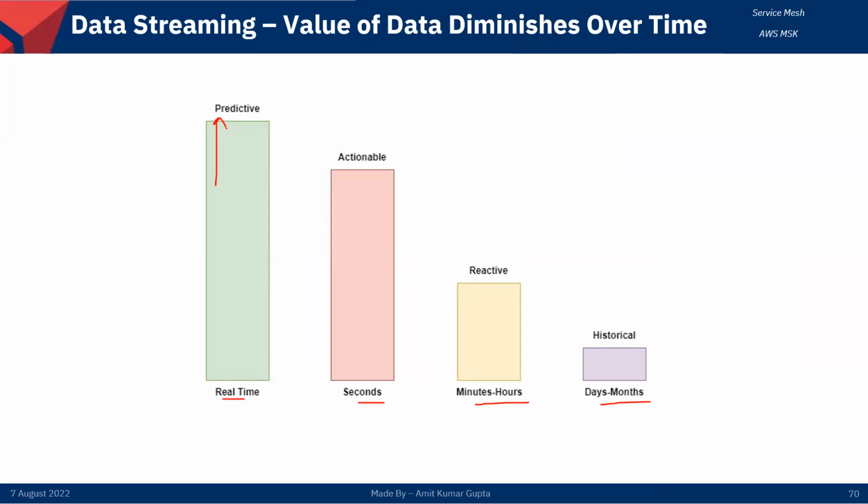Now, obviously, there is no such thing as true real time, but we can get as close to real time as possible, so we can draw maximum value out of it. We can take preventive actions, such as when something is about to go wrong, or our alarms are firing off. If we can take action based on that, we can prevent a system outage. That is an advantage we can take from there.